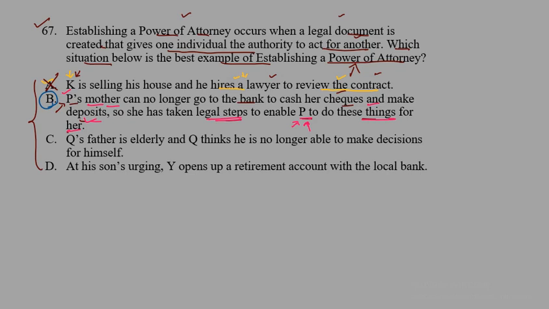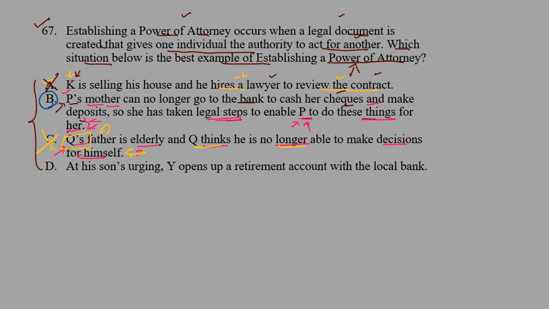Now let's check option C. Here we have Q's father is elderly and Q thinks he is no longer able to make decisions for himself. So basically here we are thinking about making decisions. Q's father is of old age, and now Q thinks that he is no longer able to make decisions for himself, but this does not give Q the power of attorney to work for his father. This is just Q's thinking. Q just thinks that his father is unable to make decisions, but his father has not given him the power of attorney to make decisions on any legal steps.